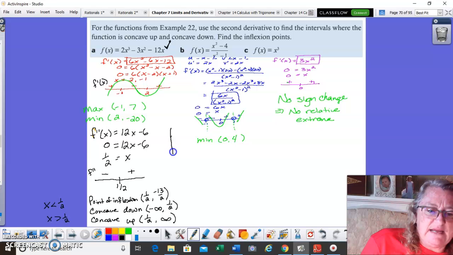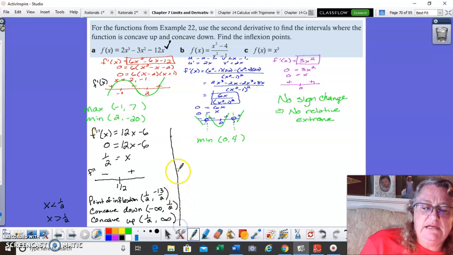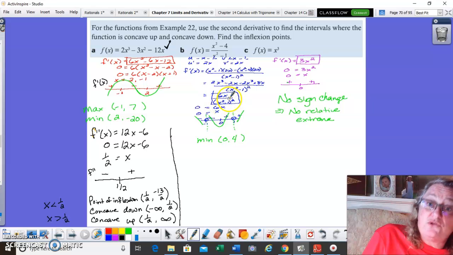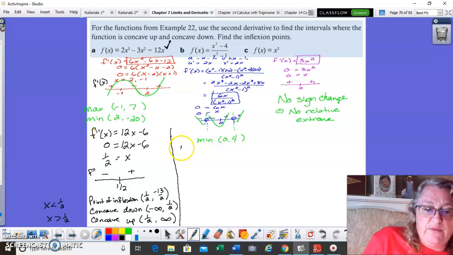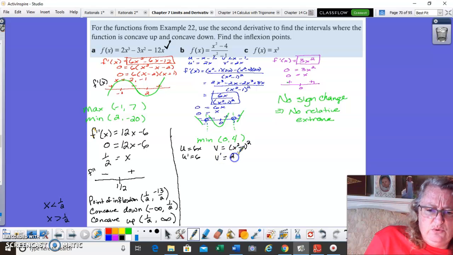All right, so looking at the second one, I'm going to draw a line because the second one becomes kind of ugly. We're going to apply the quotient rule to find the second derivative again. Okay, so in the quotient rule, my u is 6x, whose derivative is 6, and my v is x squared minus 1 quantity squared, and I have to apply the chain rule to find its derivative. So that's going to be 2 times x squared minus 1 to the first power times 2x. I'm actually going to simplify that as 4x times x squared minus 1.